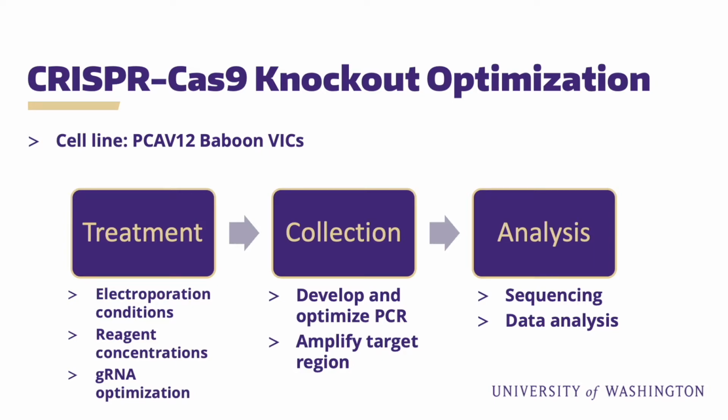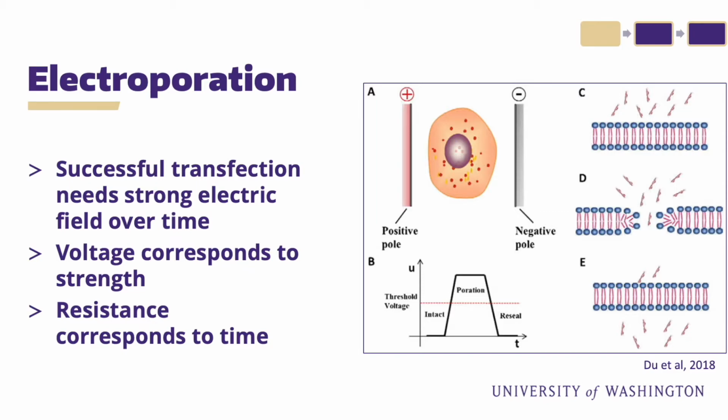Because of the significant optimization required when using CRISPR, there are 2 aims to this project. One is to develop a working protocol for the cell line, and the other is to test the effect of gene deletion on calcification. The first optimization step is electroporation. This is the technique we use to transfect the CRISPR reagents into the cell. Here we have the CRISPR reagents on the outside, and the electroporator uses electricity to make a hole in the cell membrane. When the current is stopped, the membrane reseals itself with the CRISPR inside.